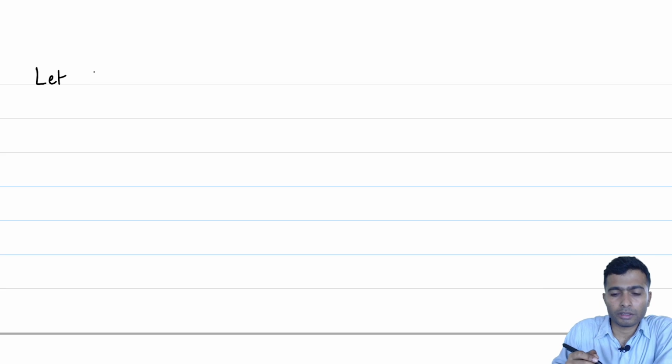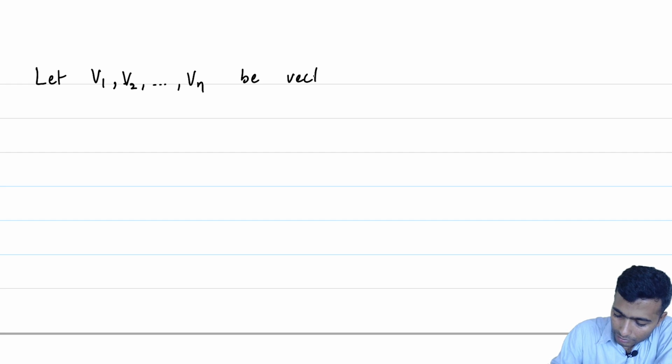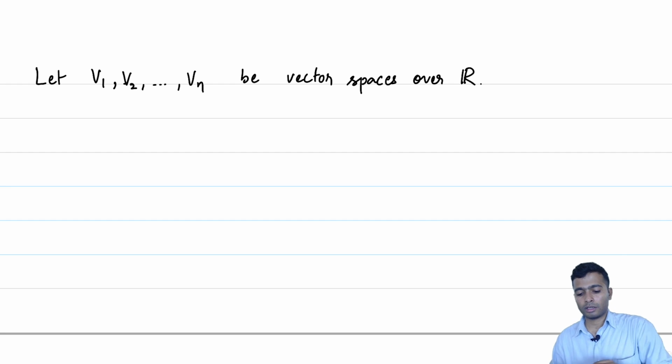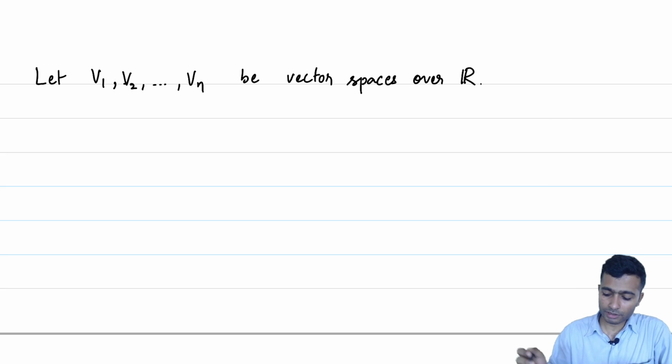So, to do that, let us begin by considering vector spaces V1, V2 up to Vn. Let V1, V2 up to Vn be vector spaces over R. All of these are vector spaces over R. We are not demanding any extra restrictions on these. V1, V2 up to Vn could be any vector space.